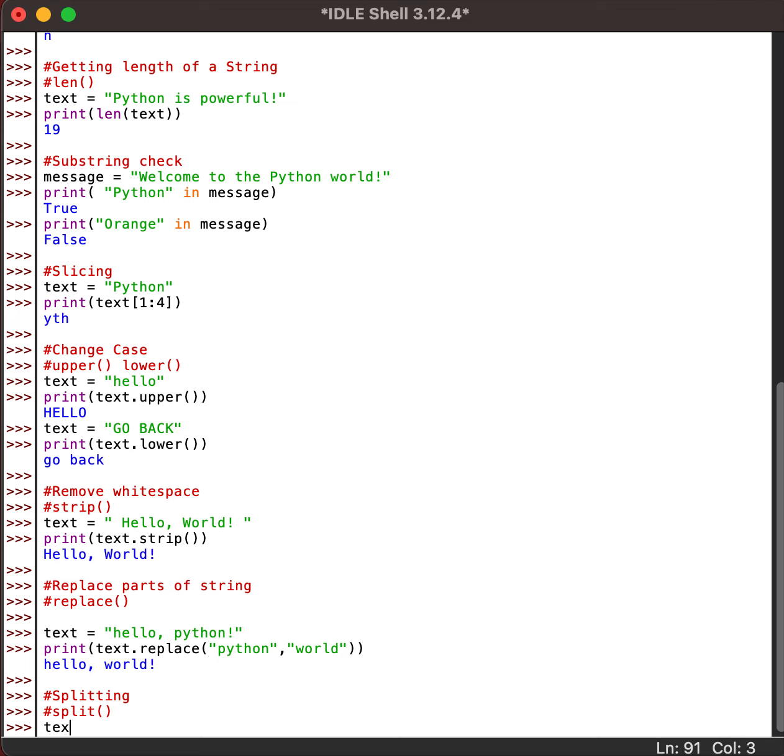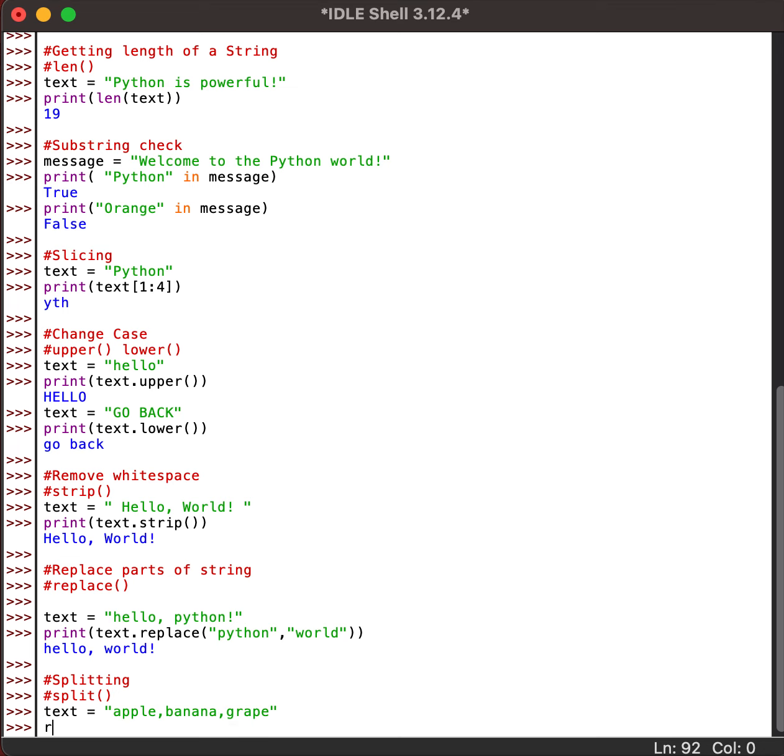For example, I have a string apple, banana, grape. Now I want to break it. So we'll use the function split and break using a particular character, a comma.